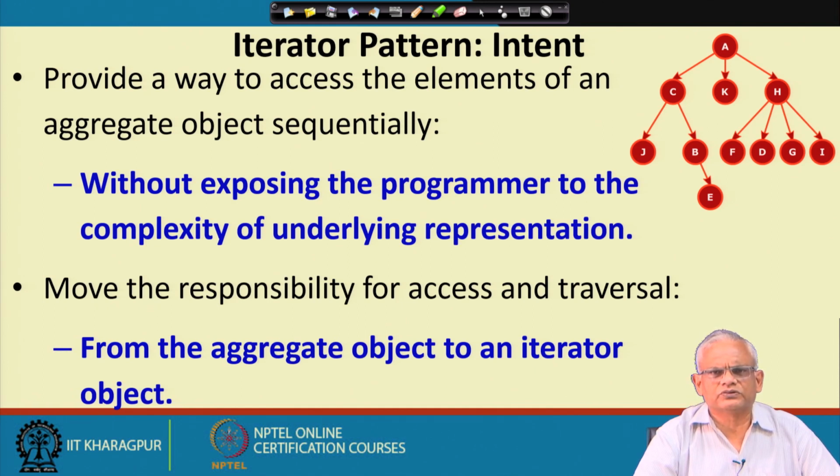Not only does it have to store elements, but also it has to support many types of traversal algorithms. The iterator pattern splits this responsibility from the aggregate object and gives the responsibility of traversal to an iterator object.